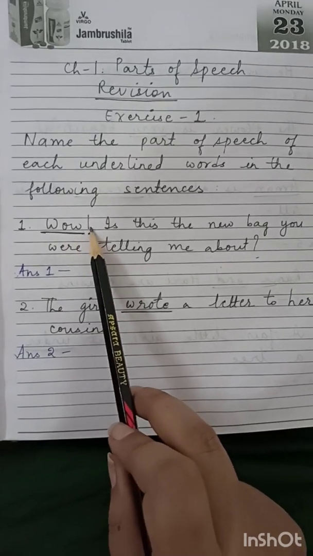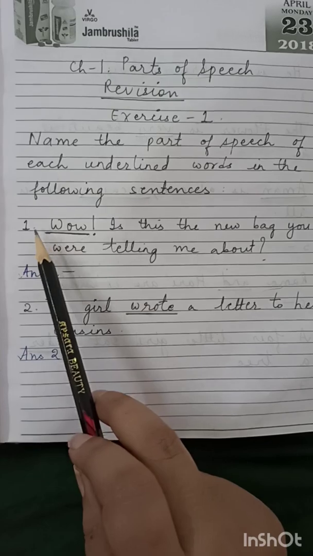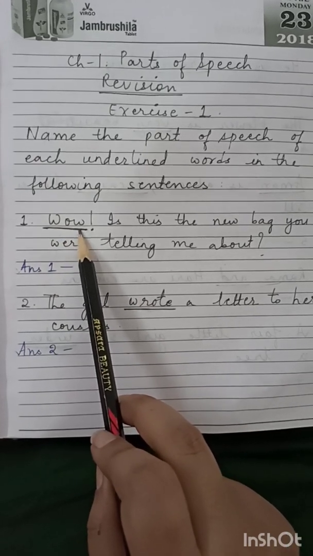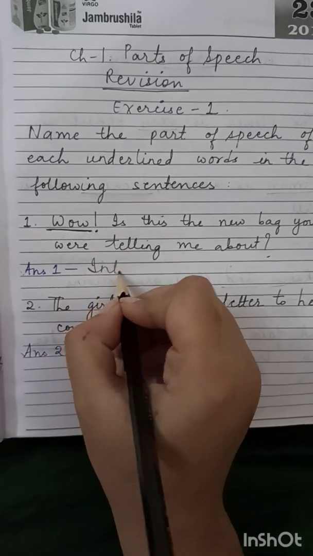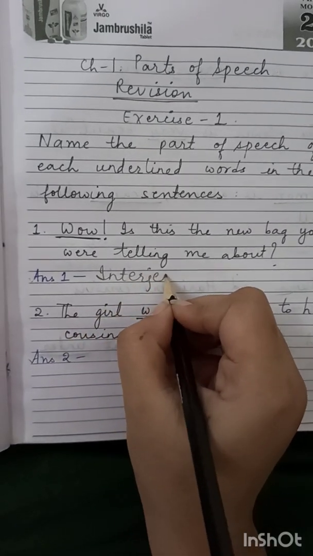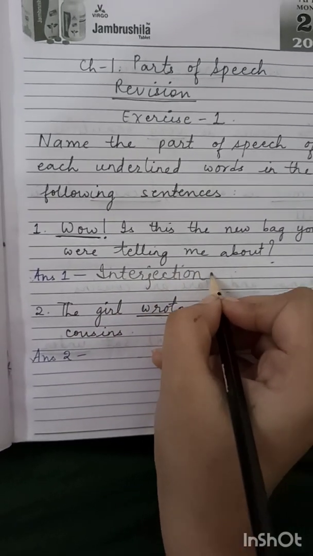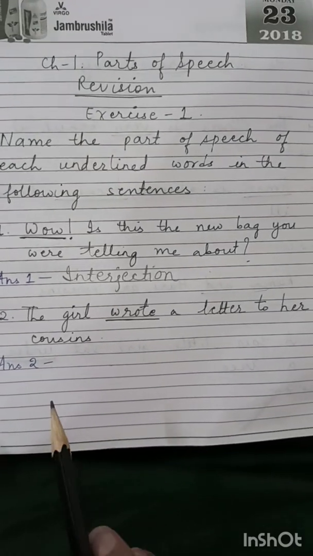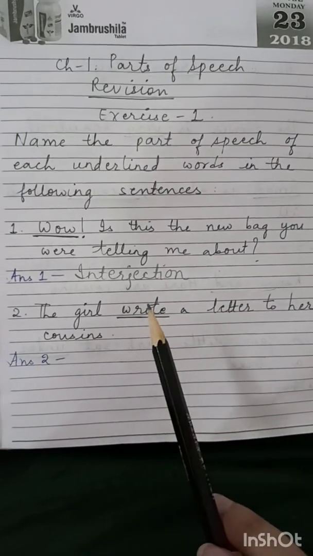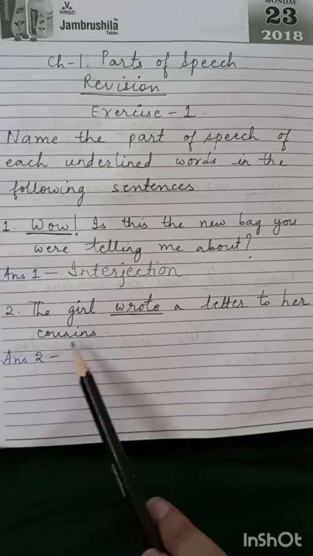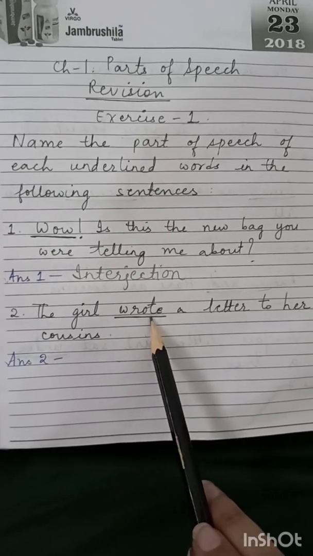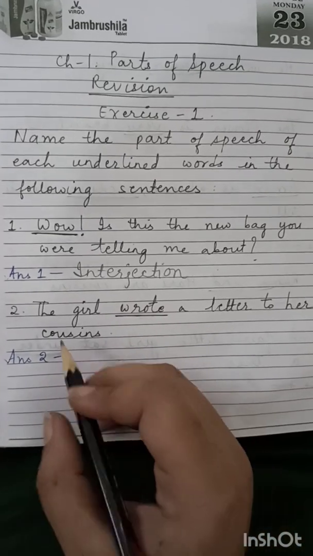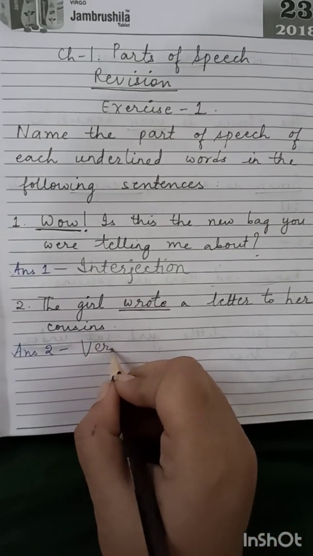You can see that it has an exclamation mark. So this is what part of speech it is? It is an interjection. So you will write interjection here. Second sentence. The girl wrote a letter to her cousins. So wrote is underlined. So what part of speech is wrote? Wrote is a verb. So you will write verb.